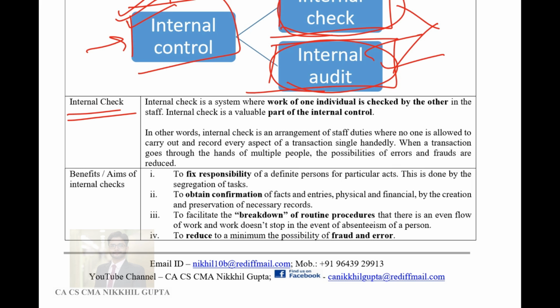There should not be any error while recording the transaction. This is one of the ways in which the management keeps control over the entire organization and the transactions which are being entered into. This is known as internal check.